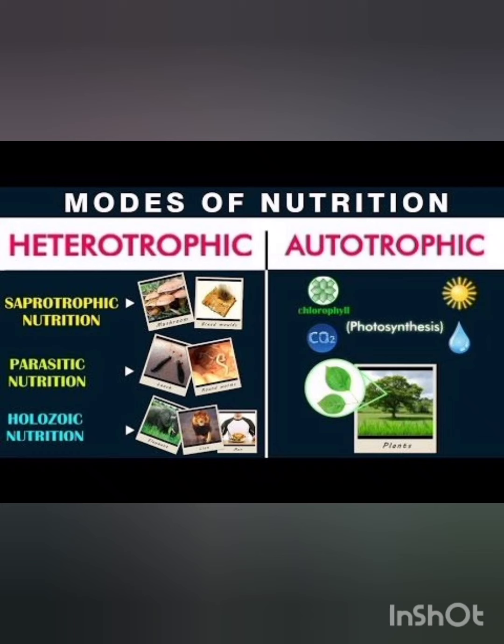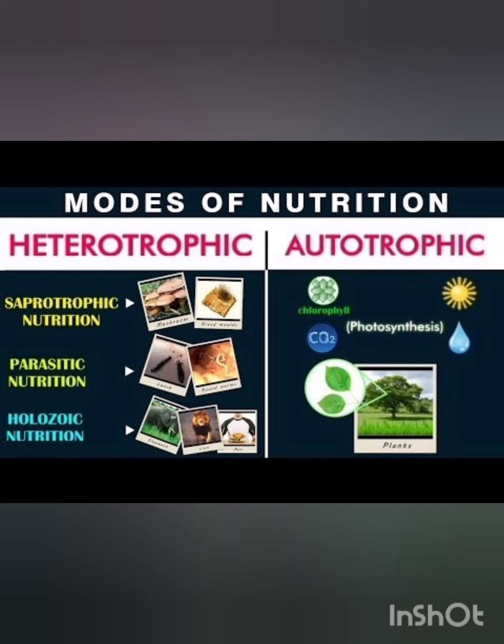The next category is heterotrophic mode of nutrition. Organisms that depend on other organisms for their food follow the heterotrophic mode of nutrition, and such organisms are called heterotrophs.